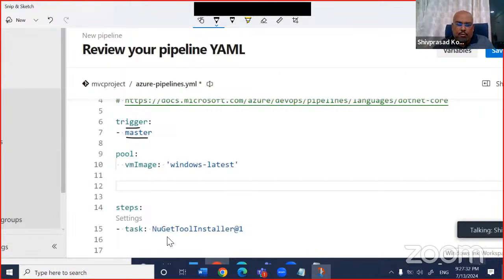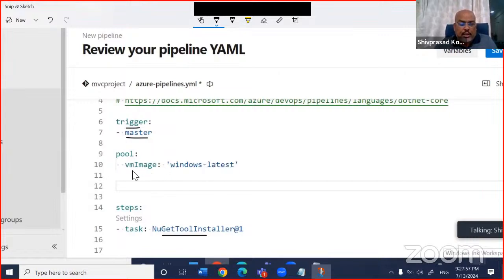Second, this YAML will have a series of things. For example, it will first do a NuGet restore, it will do a get latest, it will do a VS build, it will do this, it will do that. That means we need a machine. We need some CPU power, some hard disk, because when you are doing a build, you will have a machine, do a get latest, do a build. And that is done by using something called agents.